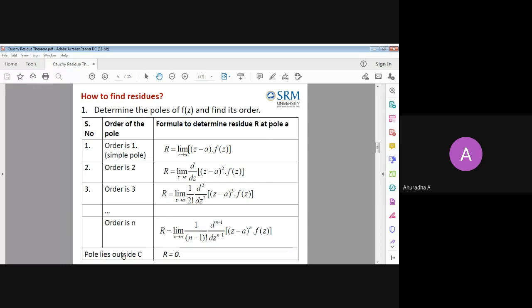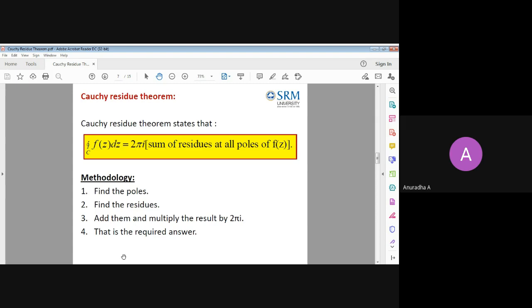So we have found the residues. With the residues, what do we do further? We have to find the integration answer. How do we link the residue back to the whole integration of f of z dz? That is this formula. Cauchy residue theorem says the integration of f of z dz over this closed curve C will be 2 pi I times the sum of residues at all poles of f of z.